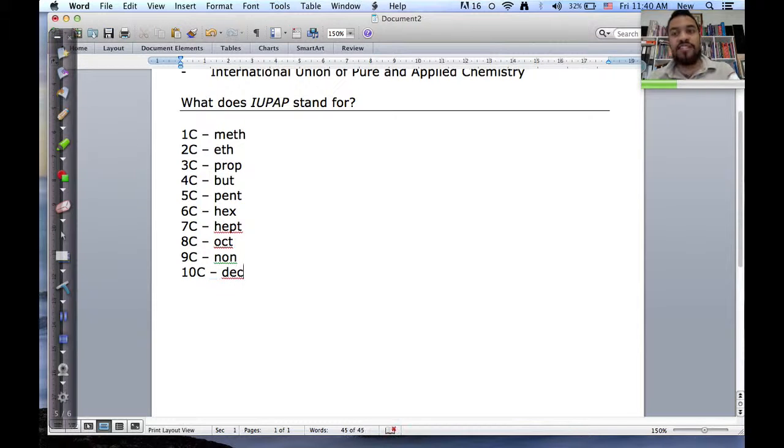Now for the purposes of NSC examinations in South Africa, we only work with 8 carbons in the longest chain. So that's the first part. You need to commit this to memory. Meth, eth, prop, but, pent, hex, hept, oct, non, and dec. Now of course I was cheating because I was reading it off there, but if it's meth, eth, prop, but, pent, hex, hept, oct, non, and dec, you can go up until 8 carbon atoms.